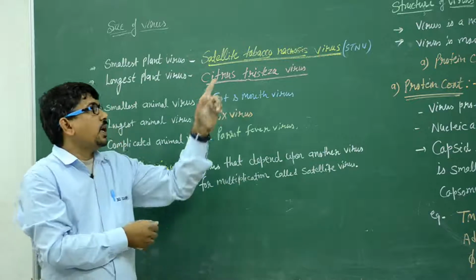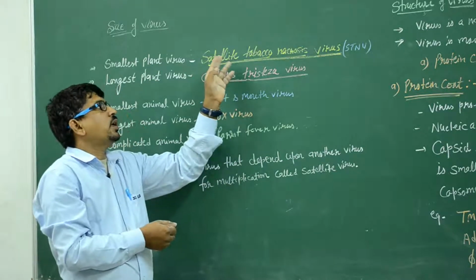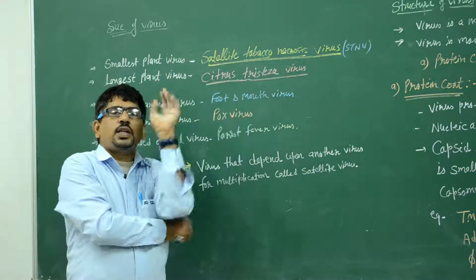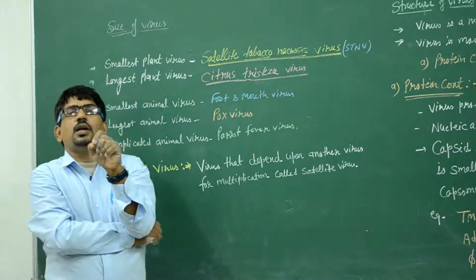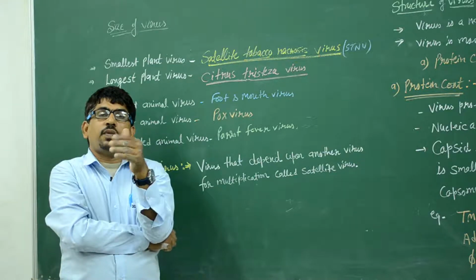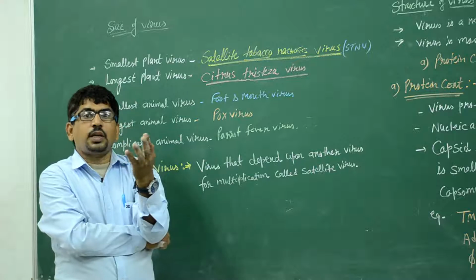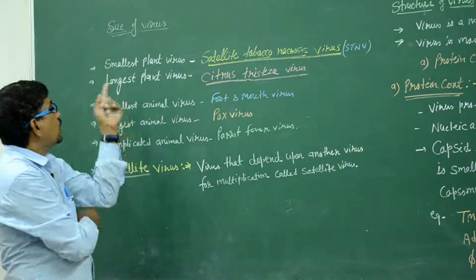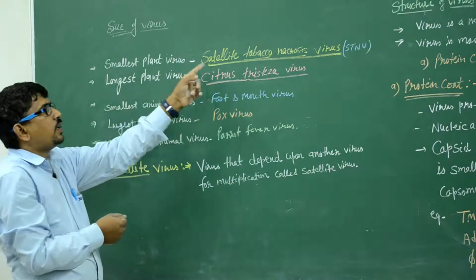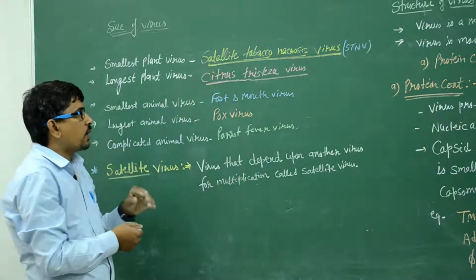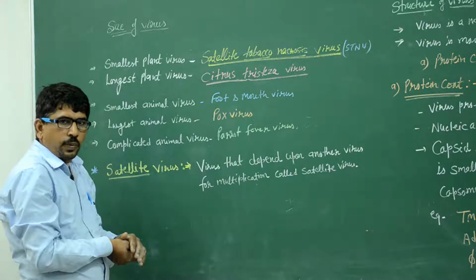So we can say the satellite virus depends on the tobacco necrosis virus, TNV, for the multiplication. So it is smaller than TNV. So it is known as the smallest plant virus, satellite tobacco necrosis virus. It causes a disease in the tobacco plant.